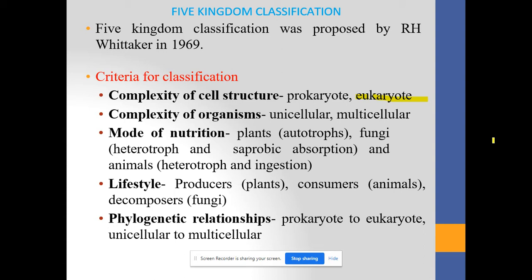That means these are the organisms or any cells which have a clearly defined nucleus. A cell which has a clearly defined nucleus is called a eukaryotic cell, while a cell which does not have a clearly defined nucleus is called a prokaryotic cell. Pro means false and eu means true. Understand?